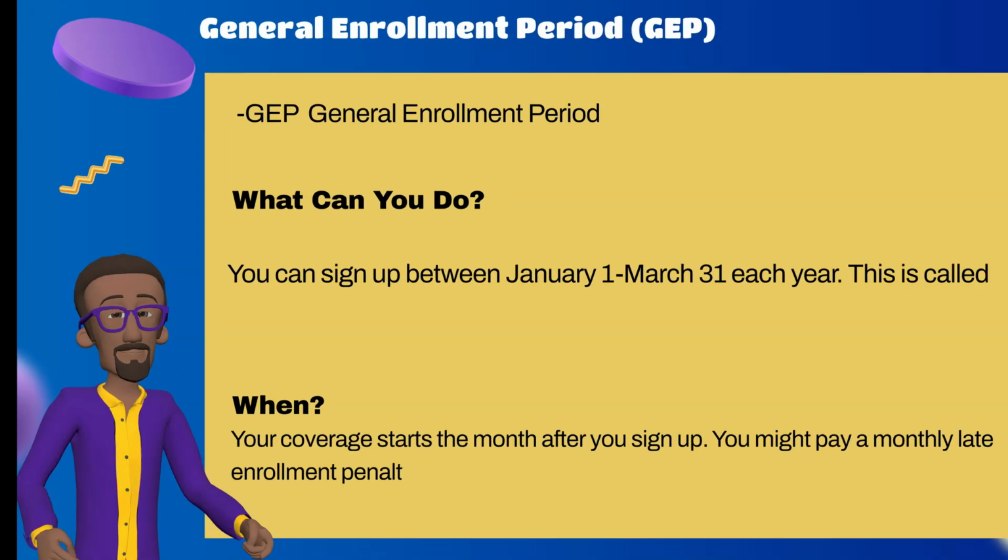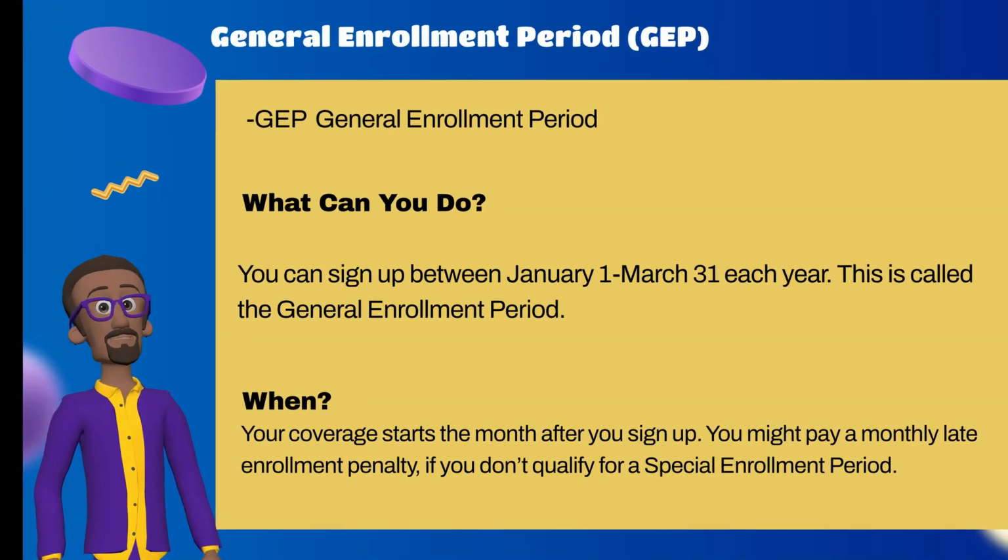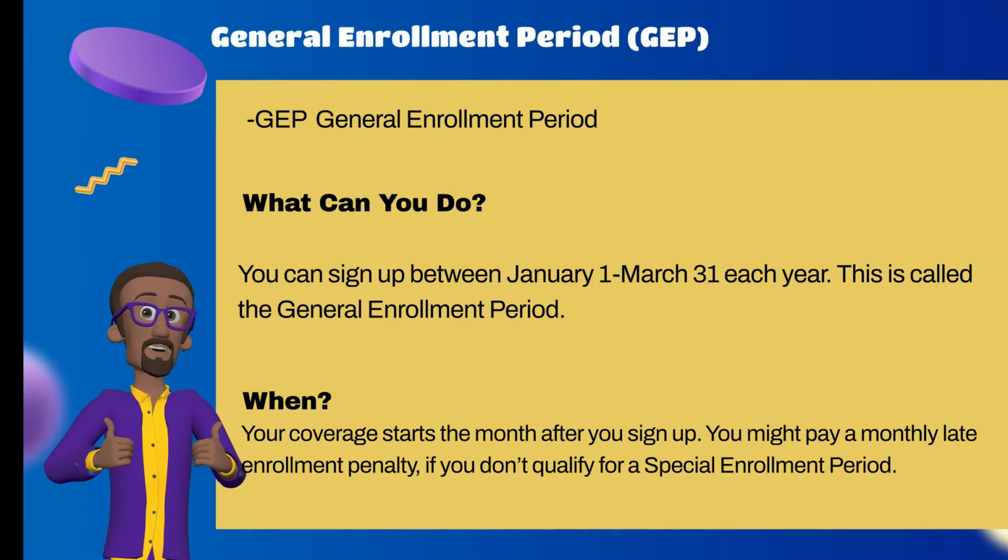General Enrollment Period. What can you do? You can sign up between January 1st to March 31st each year. This is called the General Enrollment Period. When? Your coverage starts the month after you sign up. You might pay a monthly late enrollment penalty if you don't qualify for a special enrollment period.